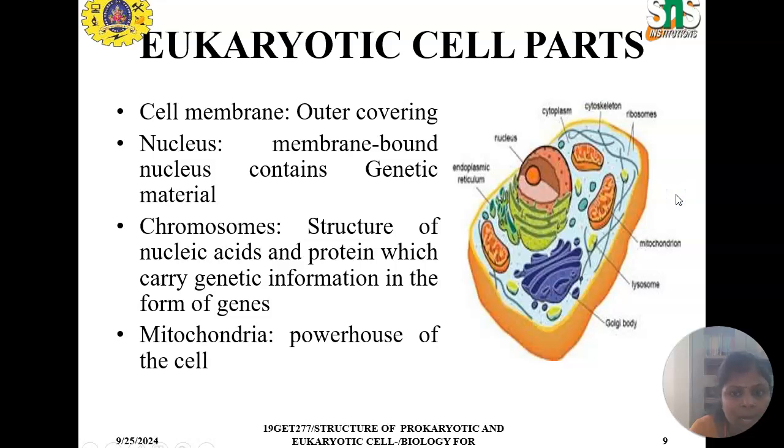The cellular parts of the eukaryotic cell are the cell membrane, nucleus, chromosomes and mitochondria. The cell membrane is the outer covering layer. The nucleus is a membrane-bound nucleus containing genetic material. Chromosomes are structures of nucleic acid and protein which carry genetic information in the form of genes. Mitochondria are the powerhouse of the cell.